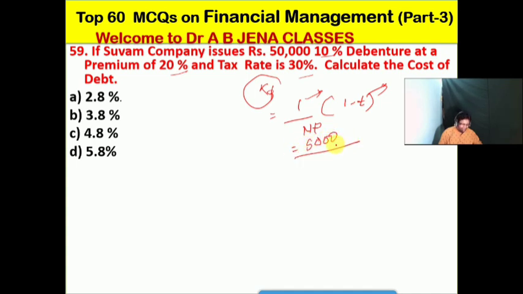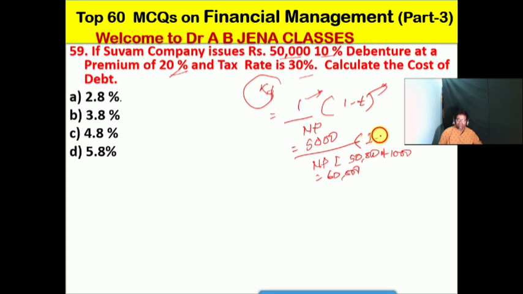5,000 divided by, that is the, so here, so issues, that is the 50,000 at a premium 20%. So premium, if it's the net proceeds, is how much? How will you calculate? That is the 50,000. So 20% of 50,000 is 10,000. So total this will be how much? 60,000. 60,000 into